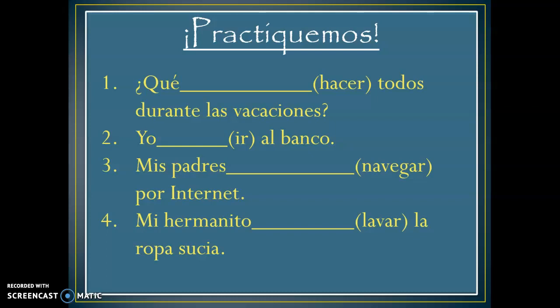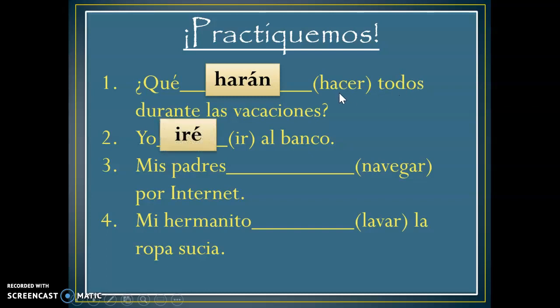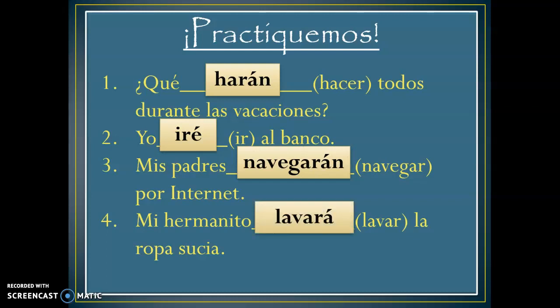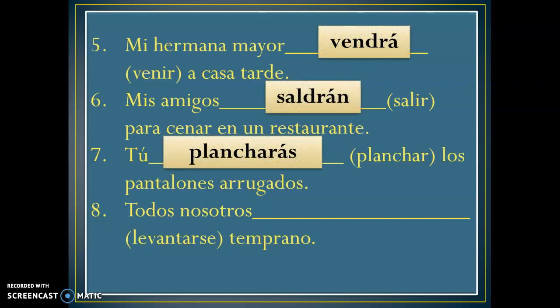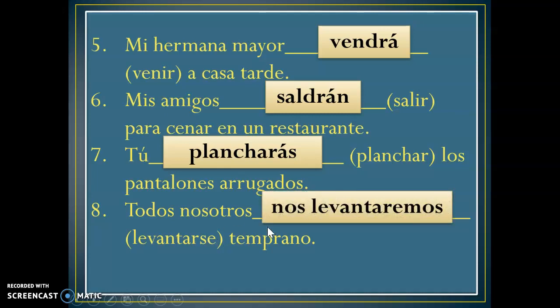Okay, so hopefully you paused it. So the first one, you should have harán, because todos is ellos form, hacer is irregular, iré, navegarán, lavará, vendrá, saldrán, pondrás. And then this is reflexive, so you still need the nos, it still goes in front, nos levantaremos.